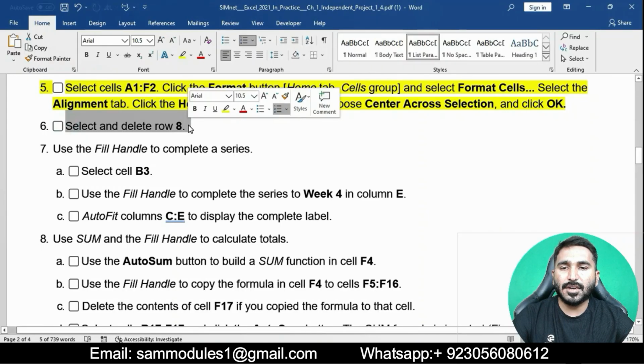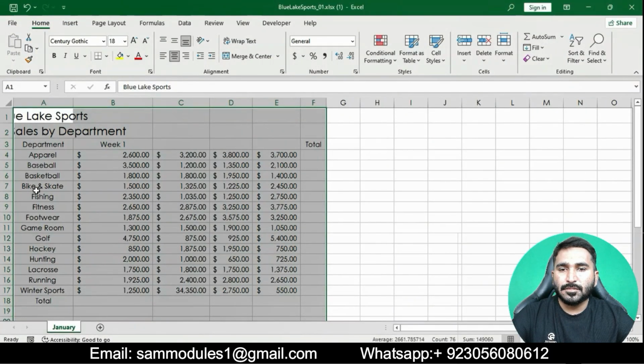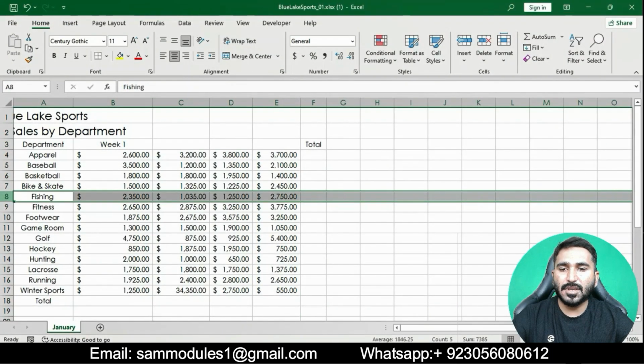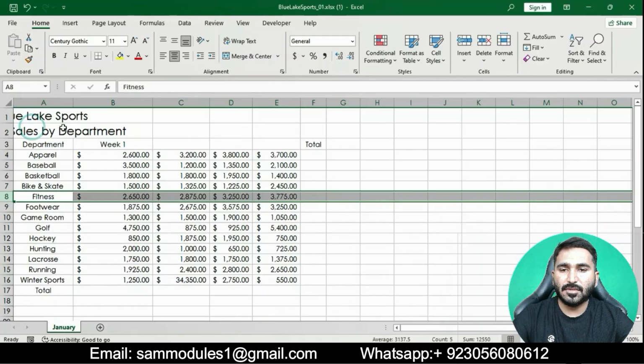Now select and delete row 8. We will go to the Excel workbook, select row 8 and then delete this row.